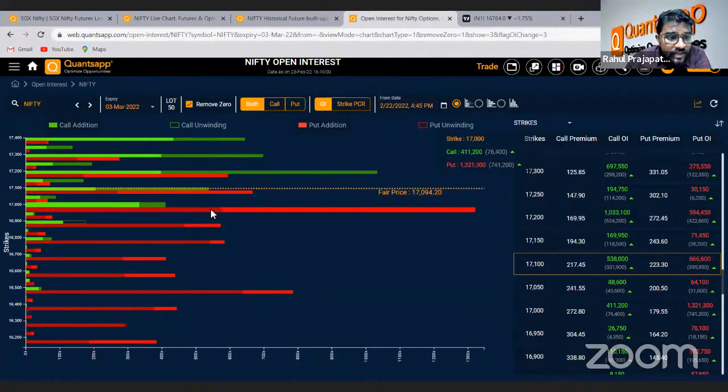So let's go and check the next expiry. In this expiry, we can see 17,000 again has a good addition, but probably if the market opens below this, we are going to have 16,500 as the support, and 17,000 and 16,800 would be working as a resistance once the market opens below this range. Okay, so that is the view as of now for the Nifty.